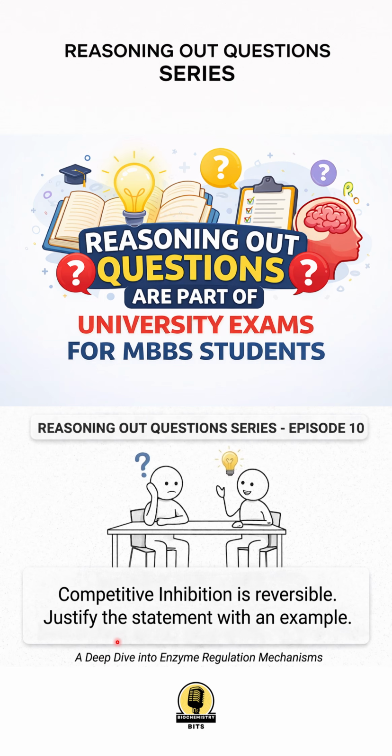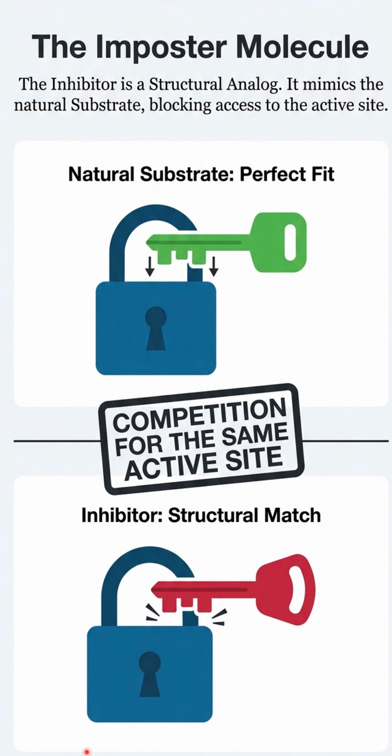The question is, competitive inhibition is reversible. Justify the statement with an example. This is a question taken from TN MGR University examinations for first MBBS in Biochemistry subject. Though the question does not seem like a reason out question, the points which are expected will be those of competitive enzyme inhibition. So what is a competitive enzyme inhibition?